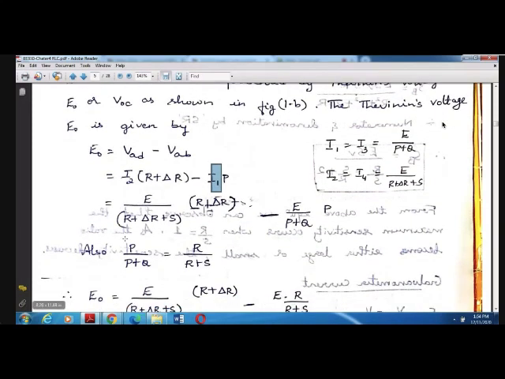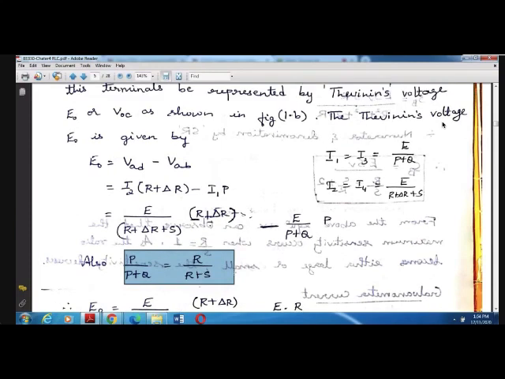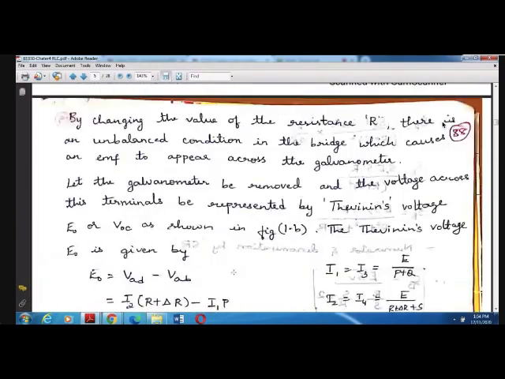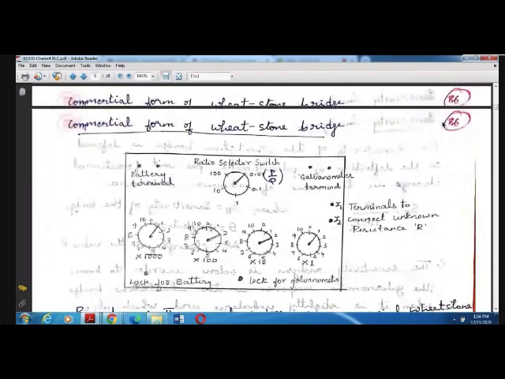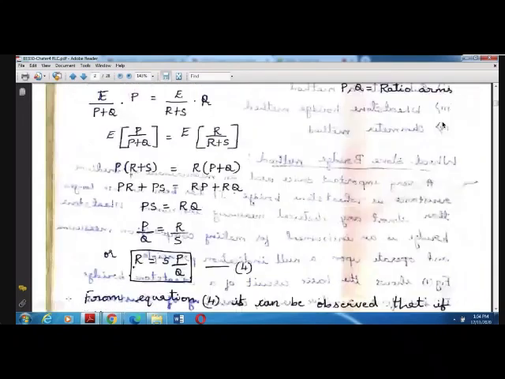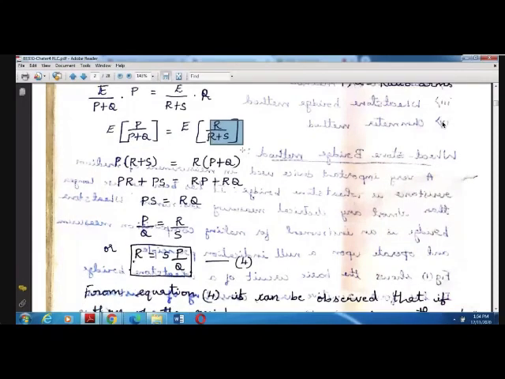Also, for the balance condition, we know that P by P plus Q is equal to R by R plus S. This is one of the conditions for the bridge to be balanced, which we have derived already in the Wheatstone bridge. I skipped one line here: when E cancels, P by P plus Q will be equal to R by R plus S. You know that, right? So that is what is written here.